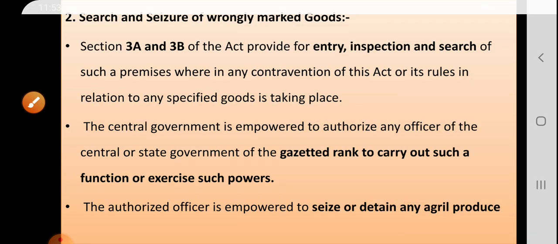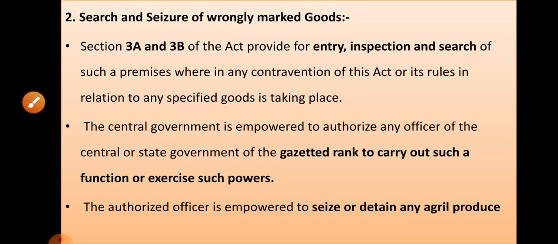Then the next feature: search, seizure of wrongly marked goods. Under sections 3A and 3B, the Act provides for entry, inspection and search of premises where any contravention of the Act or rules in relation to the specific goods is taking place.